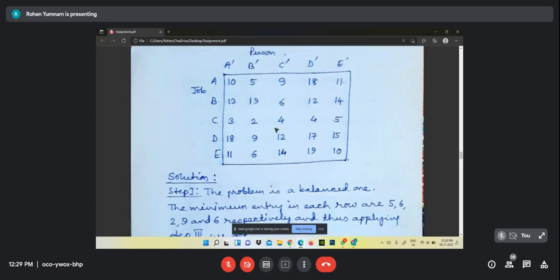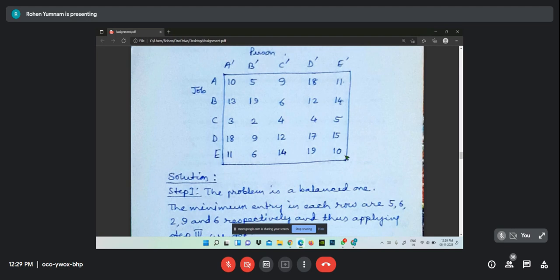Okay. Next is 2. And what we have to do? Subtract 2. Okay. Next is 9. Subtract 9. And next is 6. Subtract 6. This is for the row.